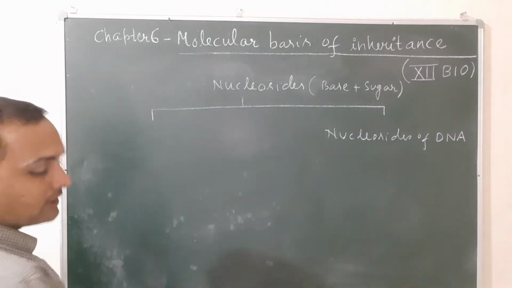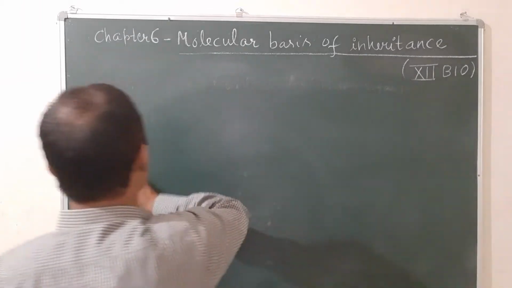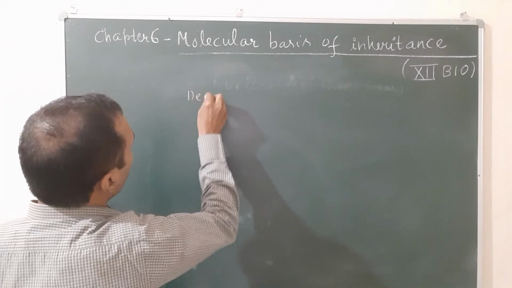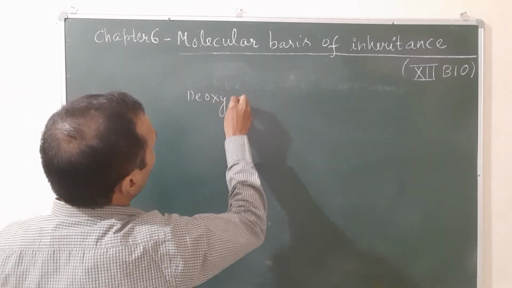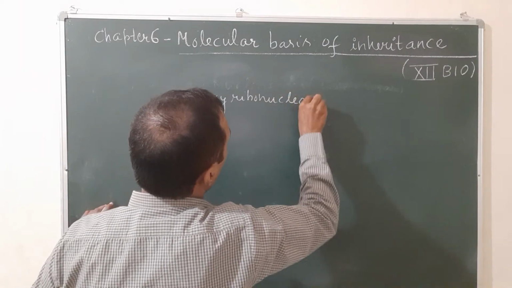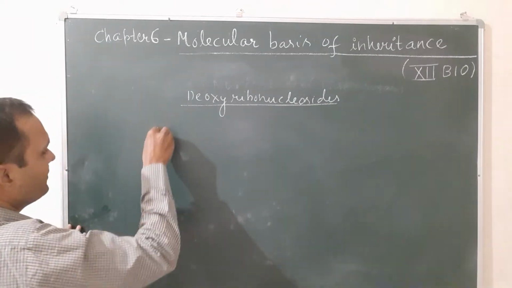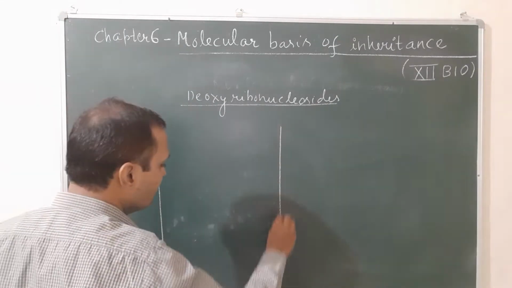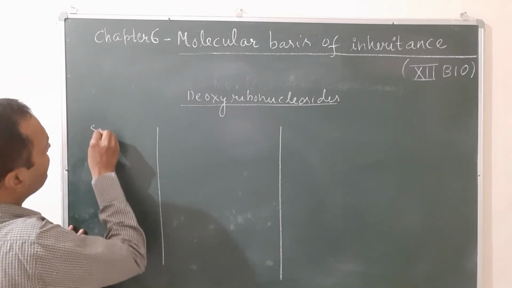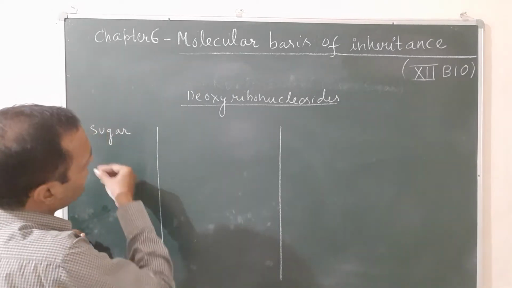The nucleosides of DNA are also known as deoxyribonucleosides. So you can make a chart for the same. You can write the sugar name. The sugar is deoxyribose sugar.